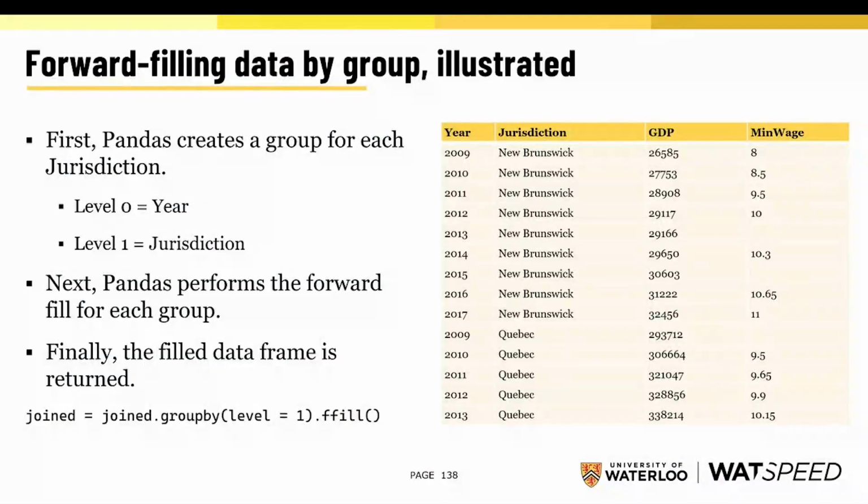Well, when we forward fill by group, first we're going to create a group for each jurisdiction. And since our jurisdiction is level 1 of our index, we can say group by level 1. We're going to split our data frame into different sub-data frames based on our jurisdiction. Then we perform the forward fill for each group, and then our filled data frame is returned to us.